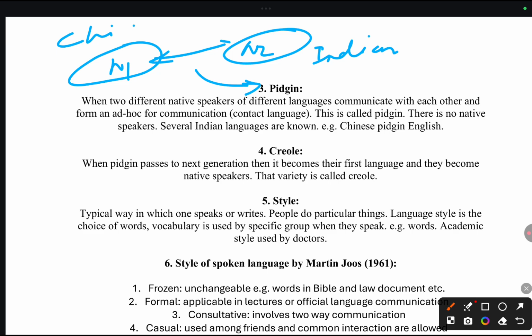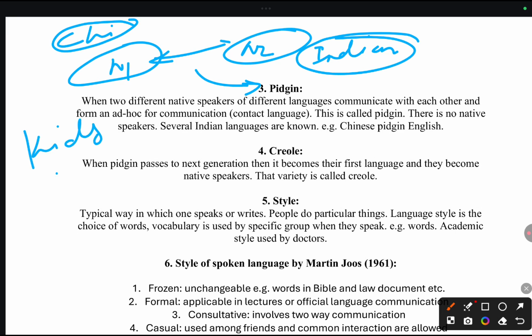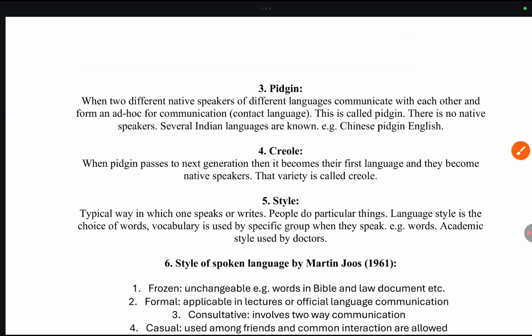For example, this is a Chinese female and this is an Indian male. Now they marry. Now this pidgin will be transferred to their kids and their kids will have this pidgin as their native language. So when pidgin becomes a generation's native language, it is called a Creole. So I hope you understood the difference between pidgin and Creole.